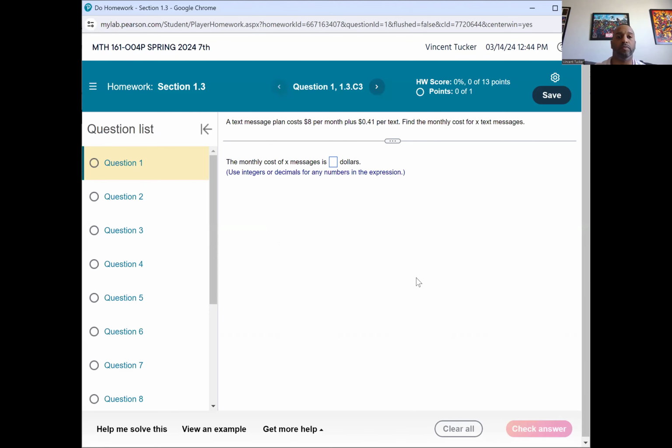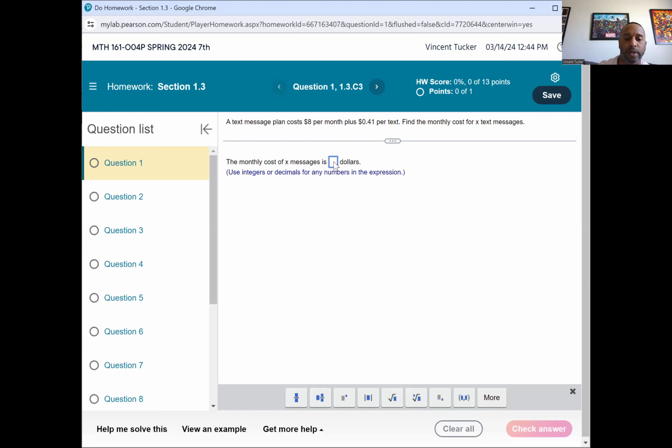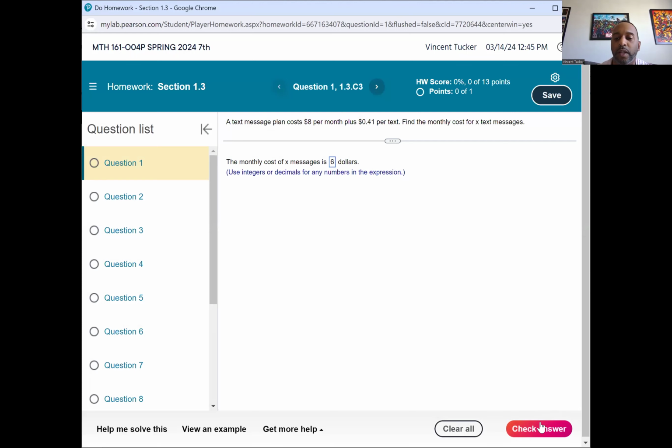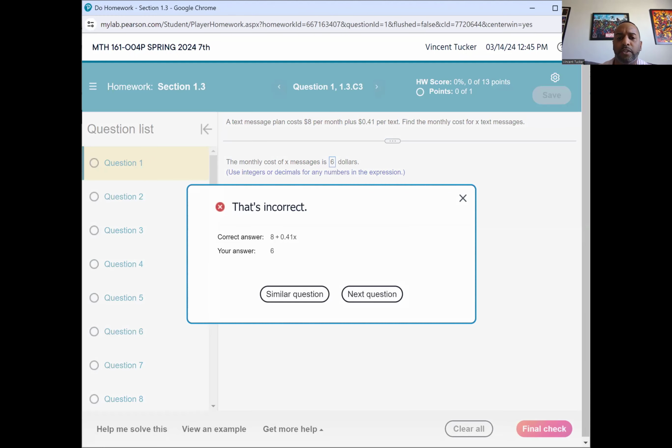All right, so here's one of your assignments. I'm just going to throw anything in here. You check this, and it says that's incorrect. So they try to give you a hint as to what will help you get to the answer. You check again, same thing. Notice it gives you 3 chances to get the answer correct. Once you hit final check, it tells you what the answer is.